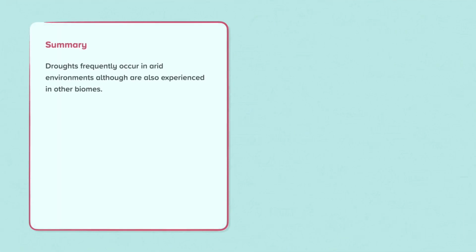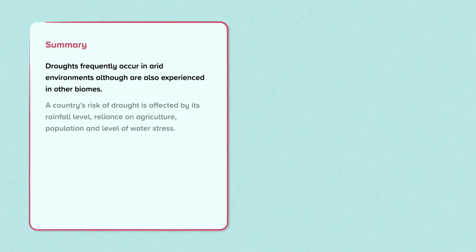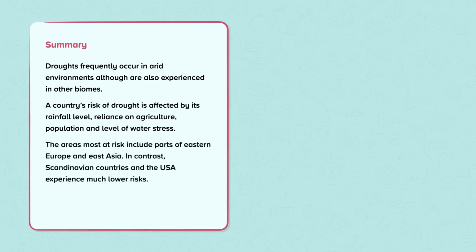Summary: droughts frequently occur in arid environments, although are also experienced in other biomes. A country's risk of drought is affected by its rainfall level, reliance on agriculture, population, and level of water stress. The areas most at risk include parts of Eastern Europe and East Asia. In contrast, Scandinavian countries and the USA experience much lower risks. Mediterranean countries are facing growing risk due to climate change.